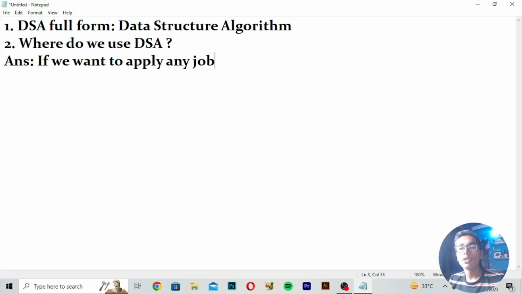So I hope you understand basically how DSA works and why it is important when you are applying for any job, or if you are working on any programming or coding work, and you want to make any new feature or innovate anything in your project, you can use DSA. Meaning you can use your own logic and your own code to innovate anything in your project. So like this you can work with DSA. I hope you understand where you can use DSA and why DSA is used so much.